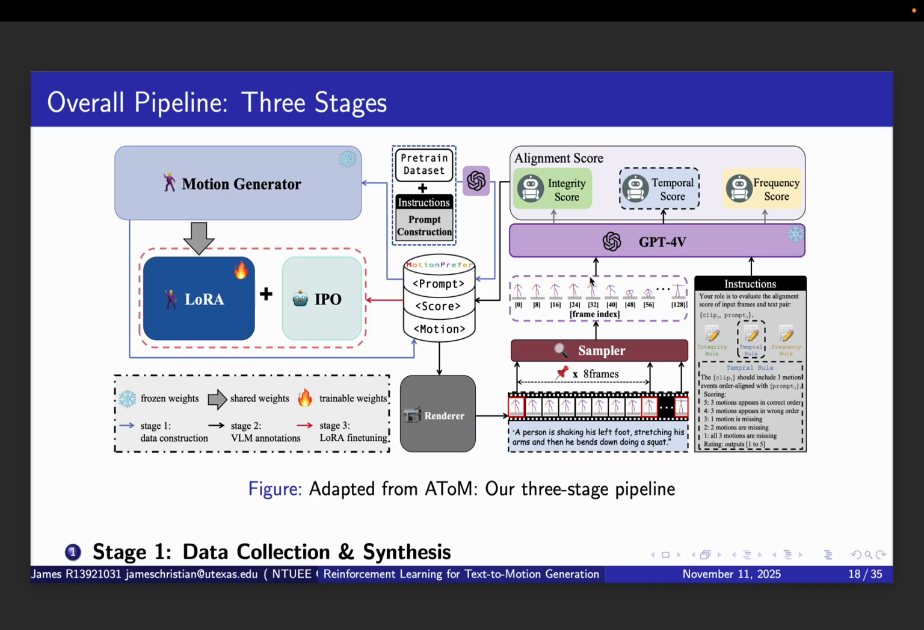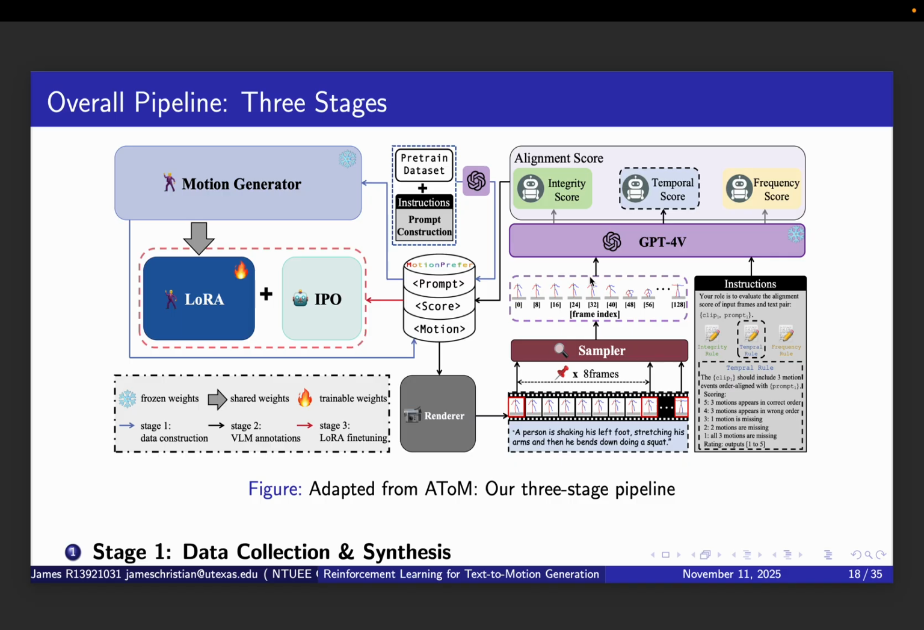Stage 3 is RL fine-tuning. We will fine-tune the base model using our preference data. We'll experiment with multiple RL algorithms, PPO, IPO, DPO, and possibly GRPO, to understand their trade-offs. Finally, we'll evaluate everything on a held-out test set.